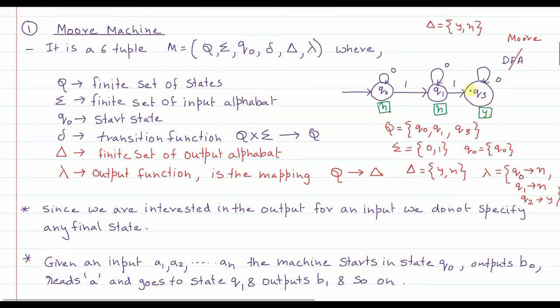Since Q3 was an accepting state, the output associated with that state I notified as y, yes, meaning accepting. And since the other two were non-final states, the output associated with those states I depicted as no. As a result, what you see here happens to be a Moore machine. This is a Moore machine.